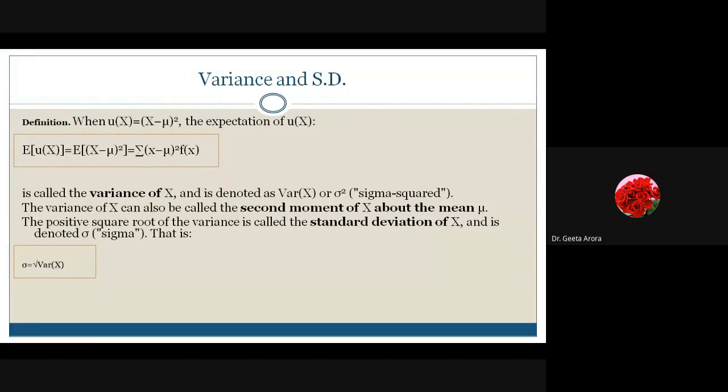Till now we have learned about the expectation, and expectation is also known as the mean. In statistics there are three important things that we calculate for every data set: the mean, variance and standard deviation. Variance tells us how much variation there is of all the data values from their mean. Correct? This is what the variance is. And standard deviation, if we talk about the formula, is the square root of the variance.